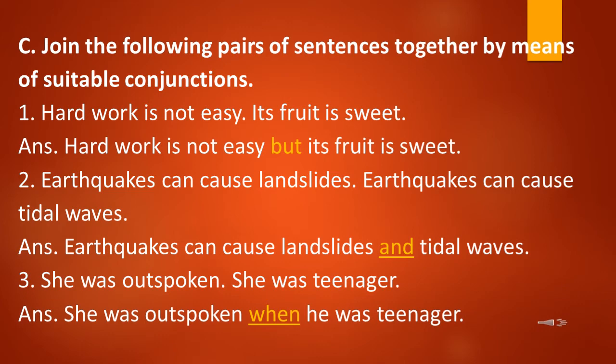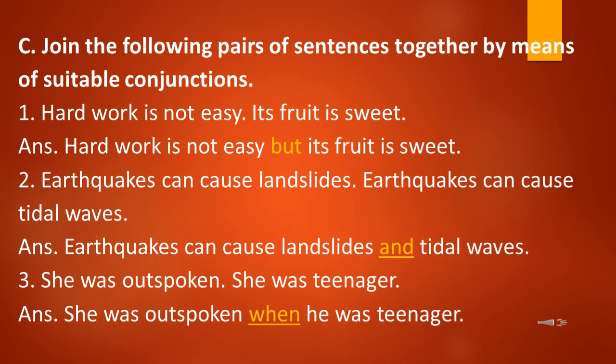First is, hard work is not easy, and sentence number 2 is, its fruit is sweet. Now we have to join this pair of sentences using a suitable conjunction. So the answer will be, hard work is not easy. We will remove the full stop. We will write down but, and now we will make I as small letter, because now we are joining the two sentences into one. So it will start with the capital letter and end with the full stop. So hard work is not easy, but its fruit is sweet.